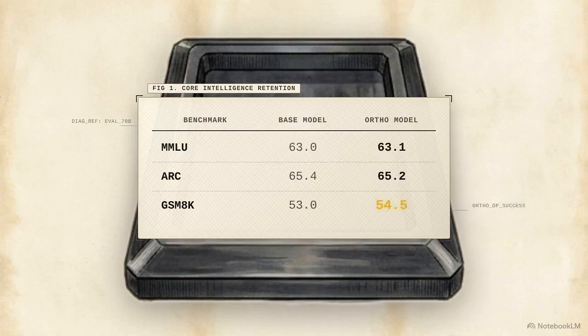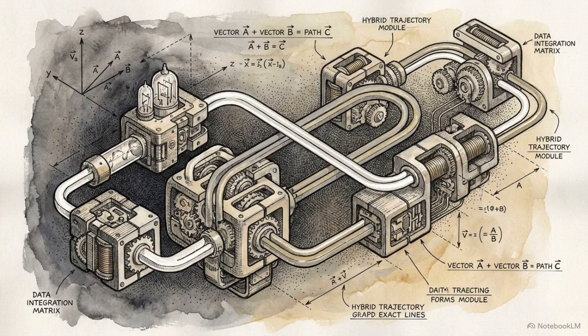However, benchmark results across MMLU, ARC, and GSM-8K show otherwise. For a 70 billion parameter model, the change in MMLU performance after orthogonalization was a negligible 0.1%. General intelligence and technical logic remain functionally identical to the base models.